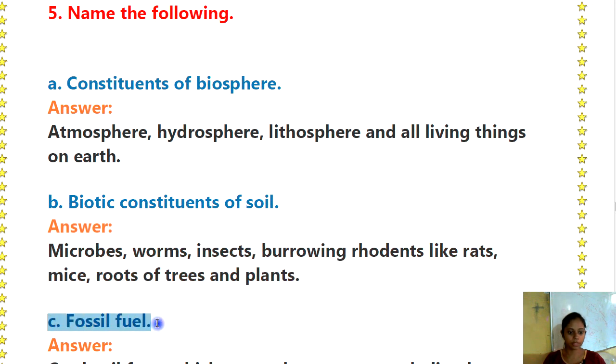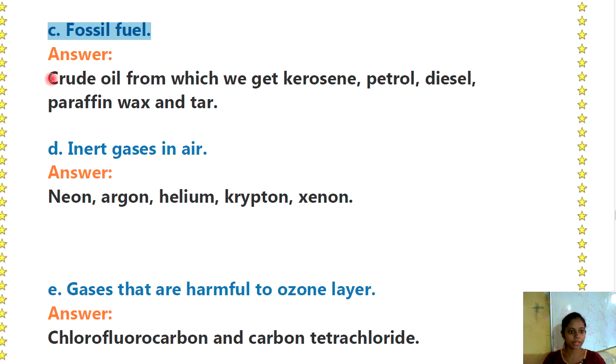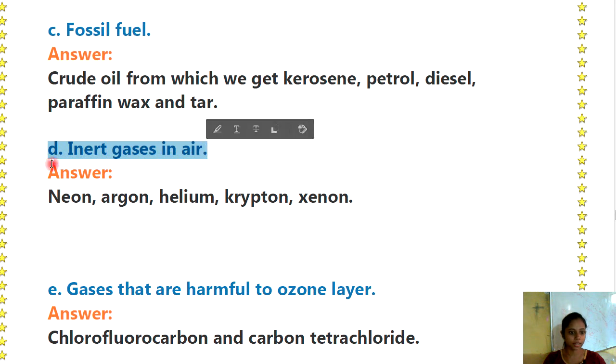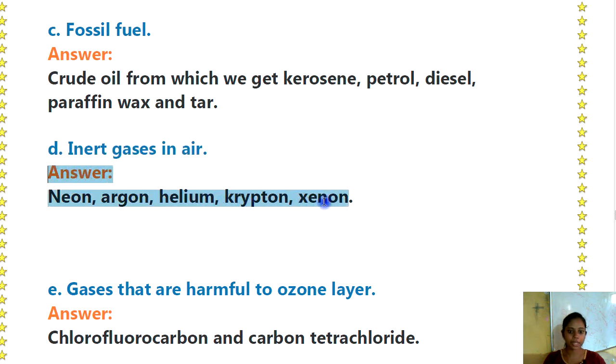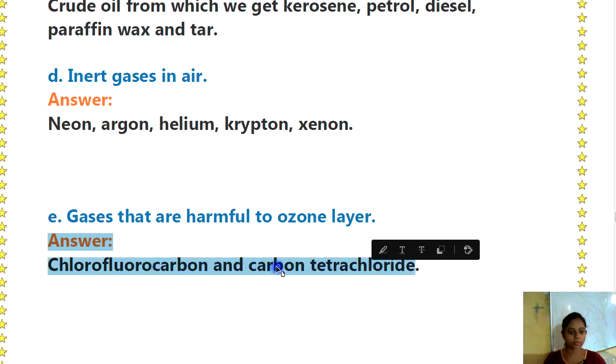C. Fossil fuel. Answer is crude oil from which we get kerosene, petrol, diesel, paraffin, wax and tar. D. Inert gases in air. Answer is neon, argon, helium, krypton and xenon. E. Gases that are harmful to the ozone layer. Answer is chlorofluorocarbon and carbon tetrachloride.